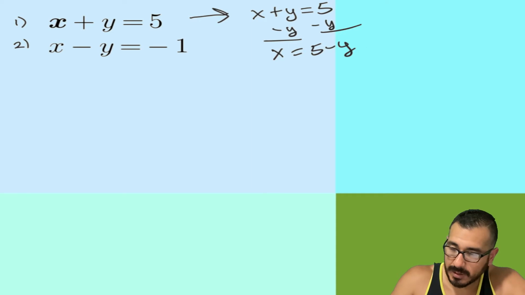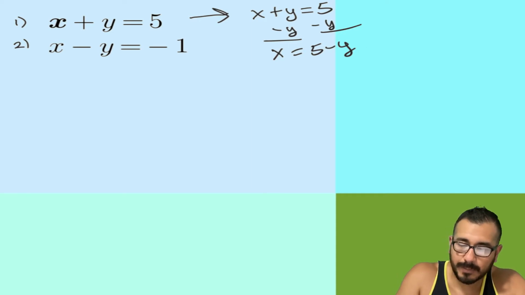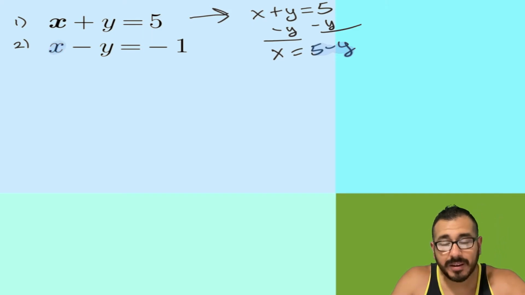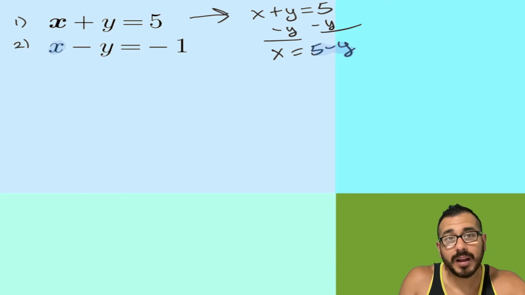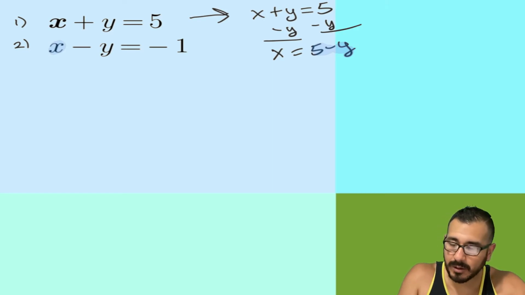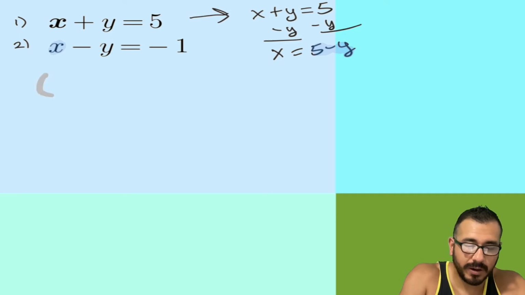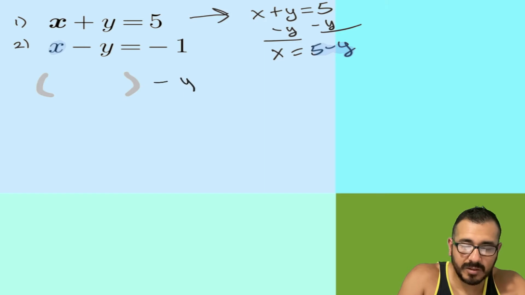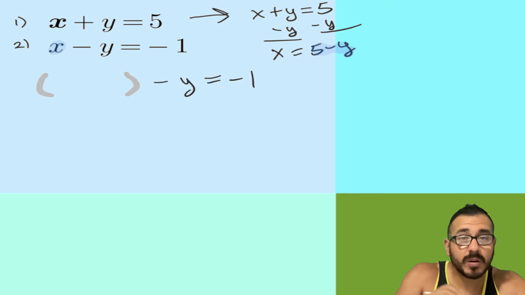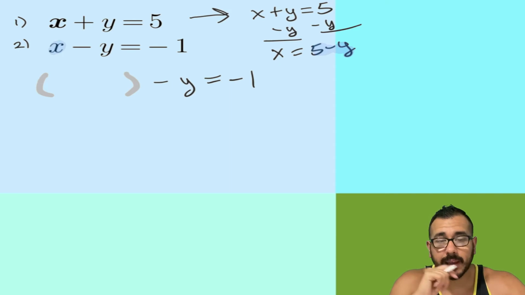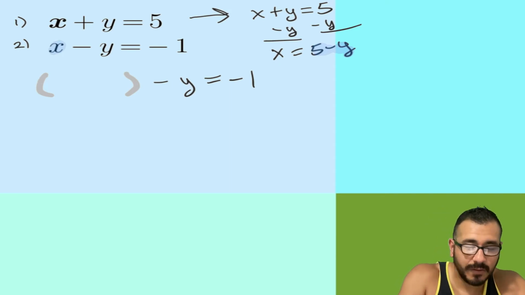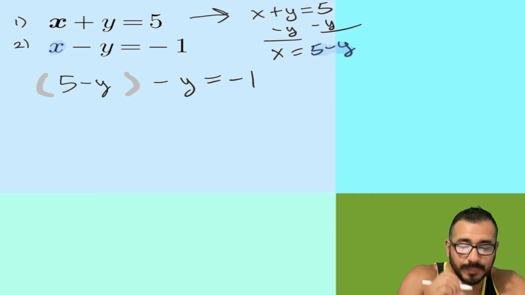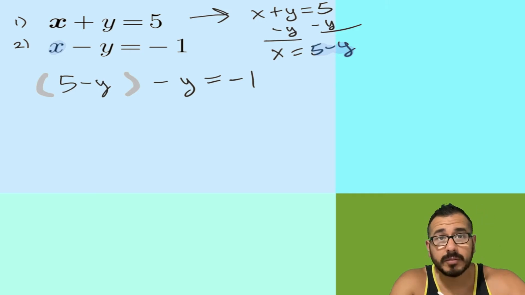Let me do some highlighting for you, because some of you are visual, you like to see some color. Wherever I see x that I highlighted in blue there, I'm going to substitute 5 minus y for x. So we're going to take equation number 2, and wherever I see that x, I'm putting a big old parenthesis there, because I know something's going inside there. So let me ask you, what's going inside those parentheses? Excellent. If you heard the person behind you, they said 5 minus y.